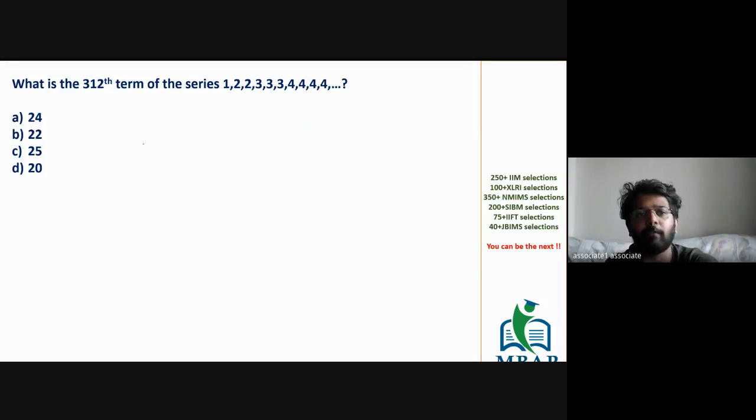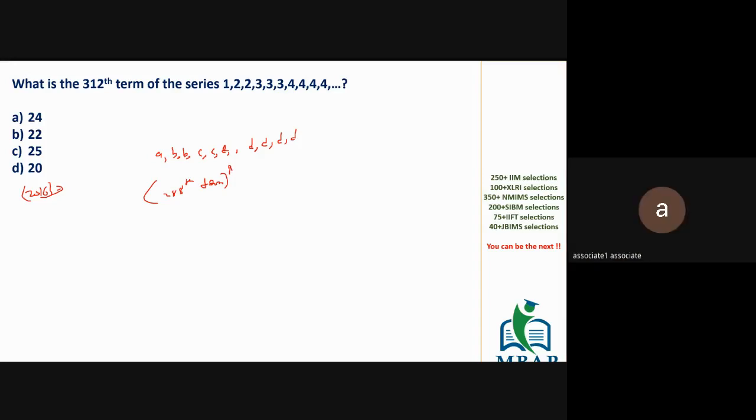Okay. Now if I give you another question, let's say A, B, B, C, C, C, D, D, D, D. Instead of a numerical series, now you have an alphabetical series. The question was the same, find the 288th term of the given series. What is going to be the 288th term?